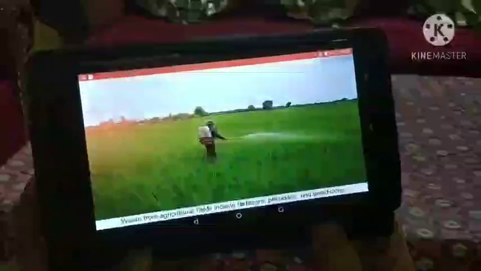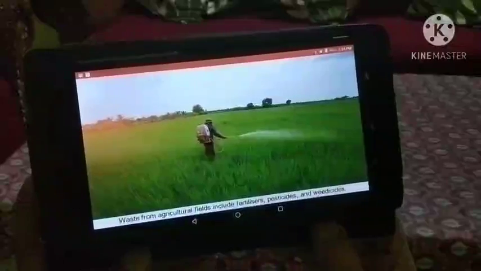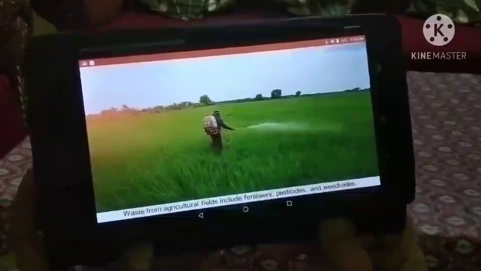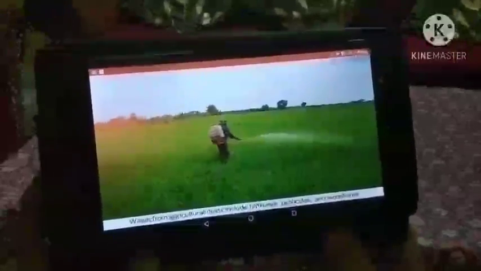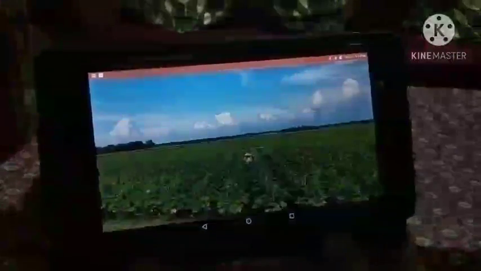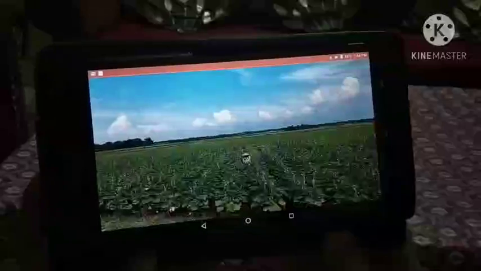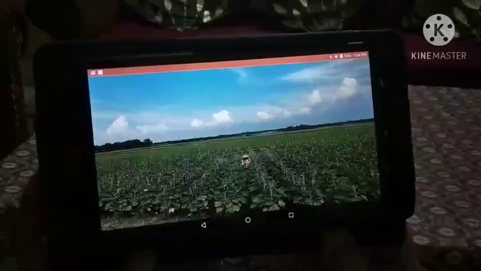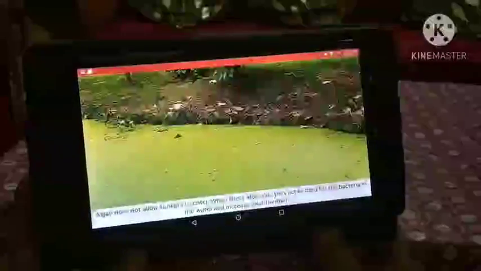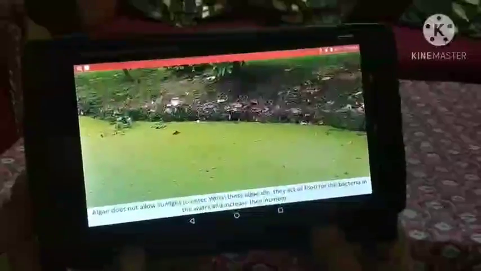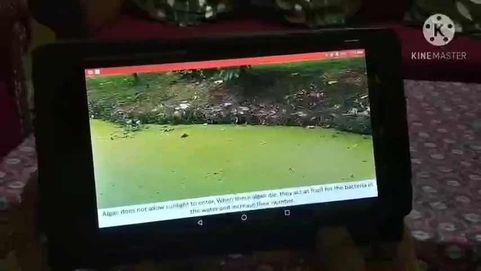Another source of water pollution is agricultural fields. The fertilizers, pesticides, and weedicides that are used for growing crops contain harmful chemicals. These chemicals seep into the ground and pollute the groundwater. Some of the chemicals are also released into water bodies from the fields. These chemicals are nutrients for algae and cause their excessive growth on water surfaces. The growth of algae on water surfaces does not allow sunlight to enter the water body.